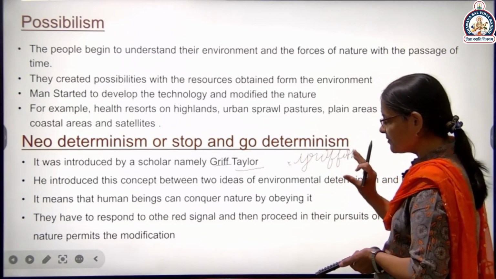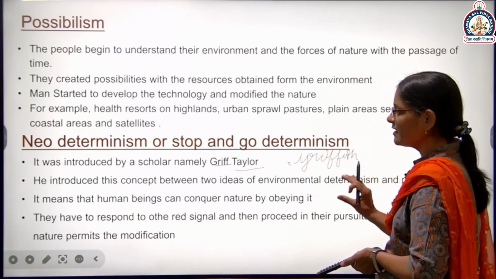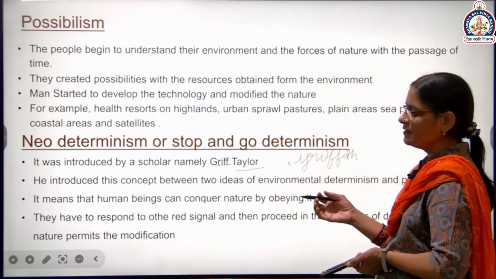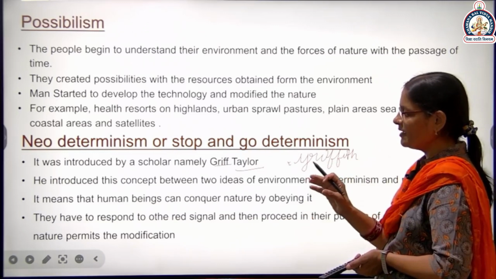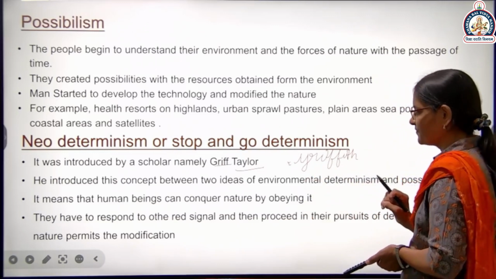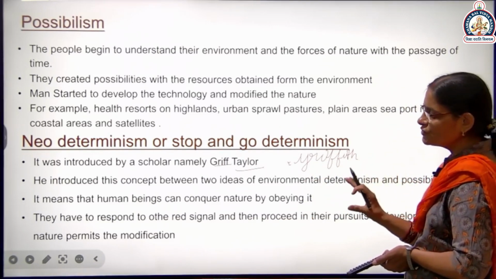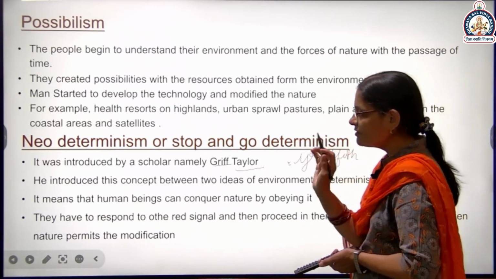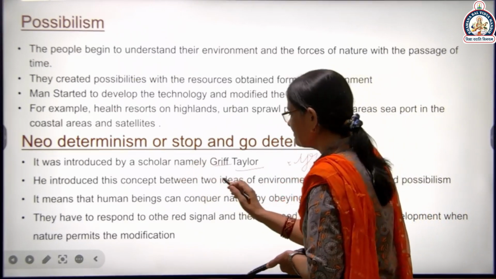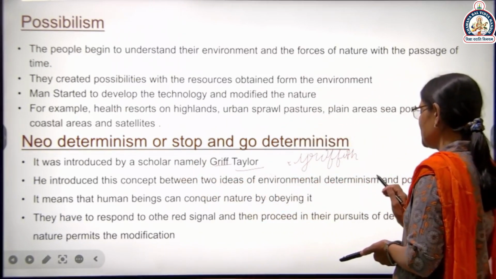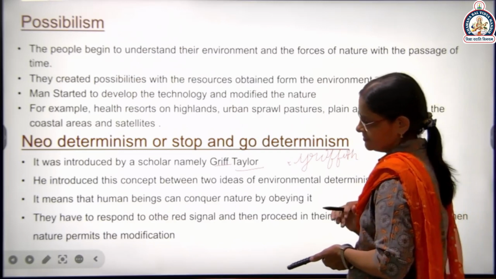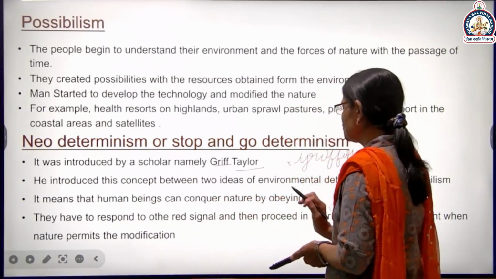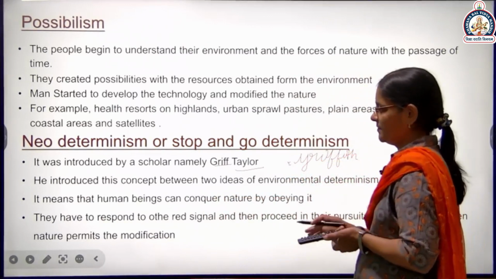उससे ज्यादा अगर अपन माइनिंग करेंगे तो उससे क्या हो सकता है, लैंडस्लाइड हो सकती है, और लैंडस्लाइड का result is a heavy accident. So we use the nature when it is allowed. This is neo-determinism. It introduces a concept between the two ideas of environmental determinism and possibilism. It means that human beings can conquer nature by obeying it.